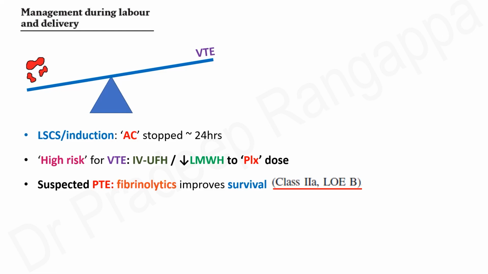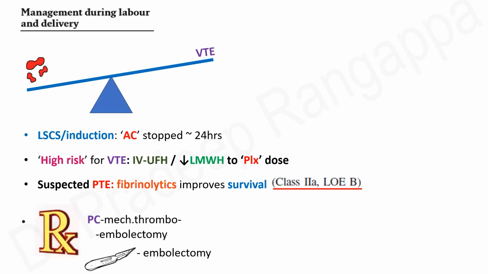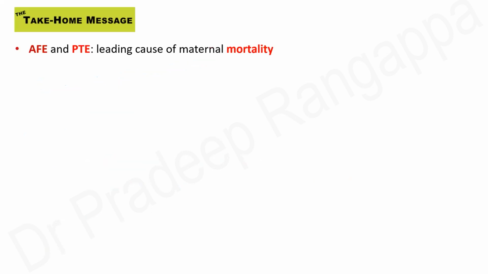And when there is suspected PTE, fibrinolytics has shown to improve survival. So as a salvage measure, when there is an acute cardiovascular decompensation, percutaneous mechanical thromboembolectomy has to be considered when a situation arises during delivery, or embolectomy may have to be considered.